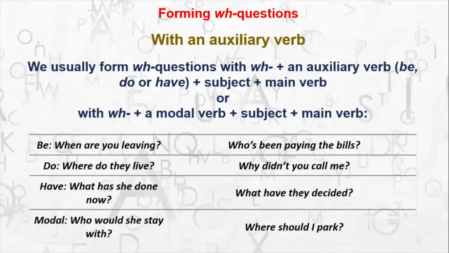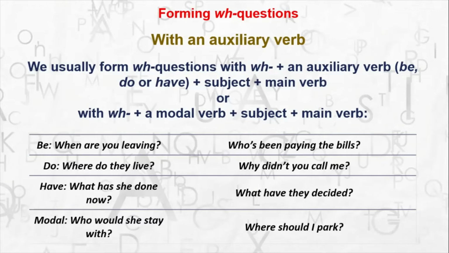When are you leaving? Here, are is the auxiliary verb, you is the subject, and the main verb is leaving. Similarly, let's see the other ones. Where do you live? What has she done now? Who would she stay with? Now see, the would here is the modal. It also helps. You will learn the difference between modals and auxiliaries in detail in a higher class.